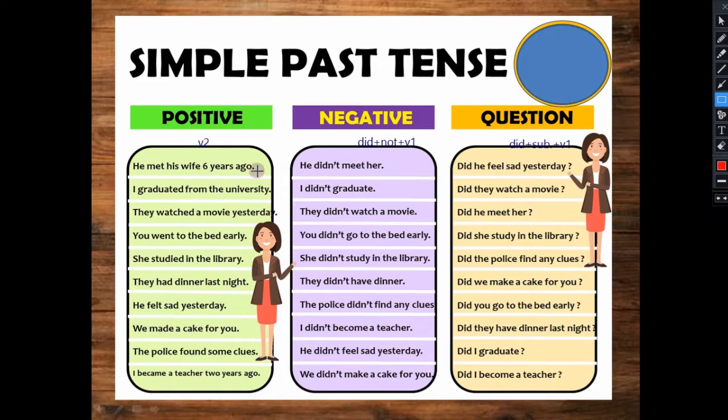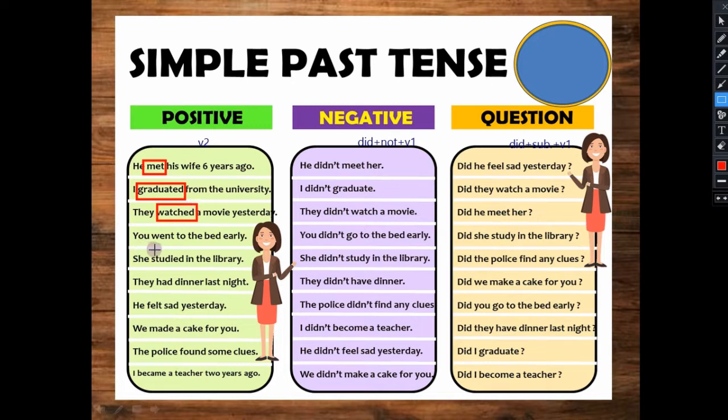Here, see, he met his wife 6 years ago. So he met, second form, meet, met. I graduated from the university, graduated. They watched a movie yesterday, watched. Simply you have to identify the verbs. These are important to identify any kind of tense.